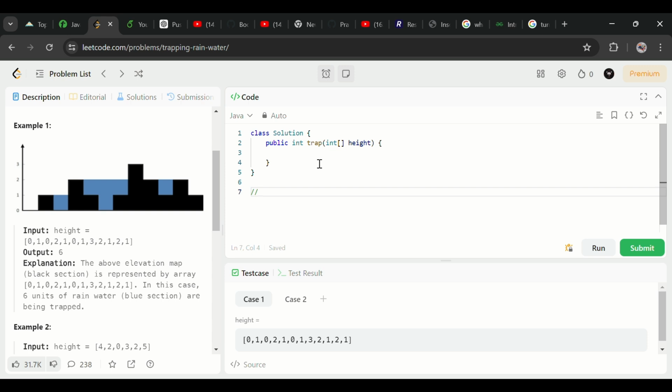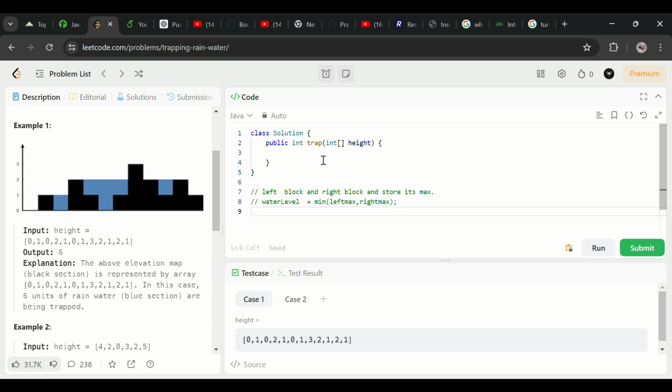What I am saying is, if I know the left block and right block, and store its max, meaning left max and right max, the next time I will create another variable named water level, where I will store whatever the minimum of left max, comma, right max.